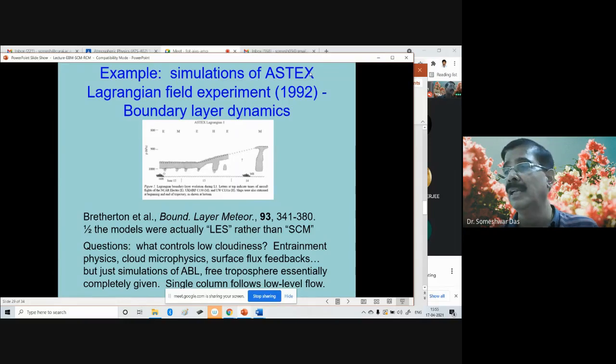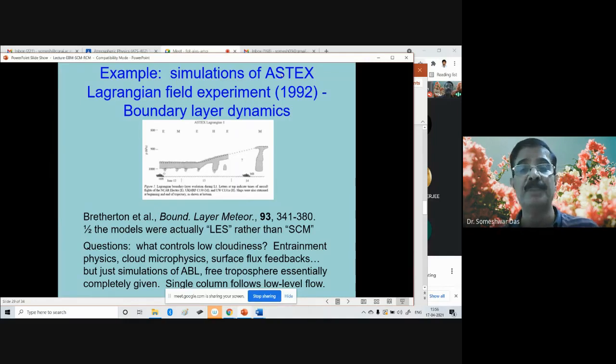Like over a large part of the tropical Atlantic Ocean, you will find a lot of stratocumulus clouds, and they transition or transform into deep clouds, leading to a lot of interaction between different physical processes.